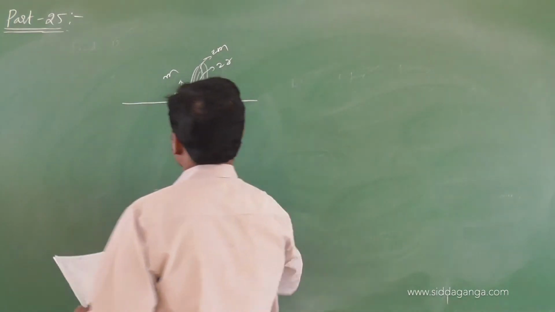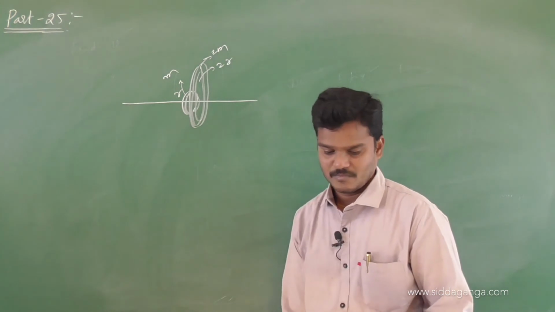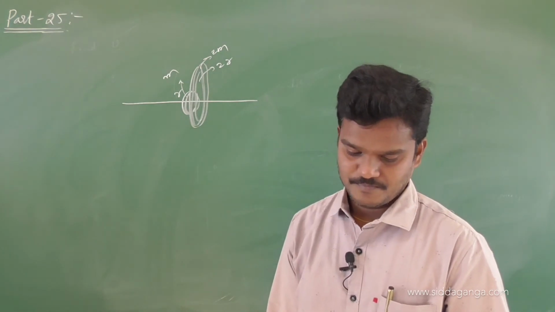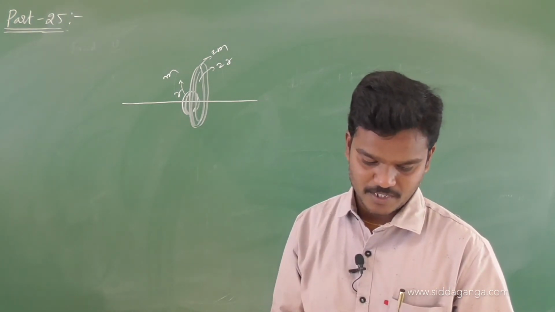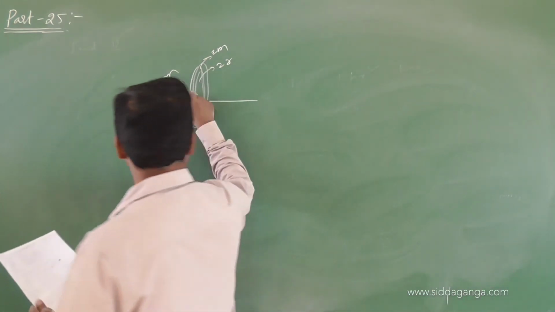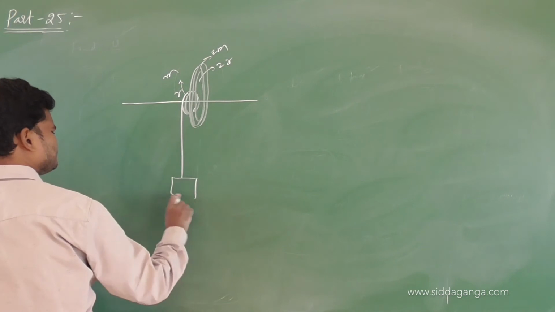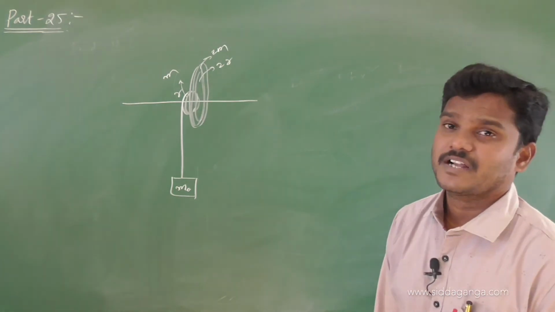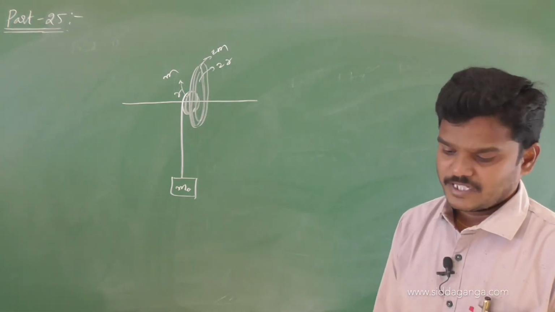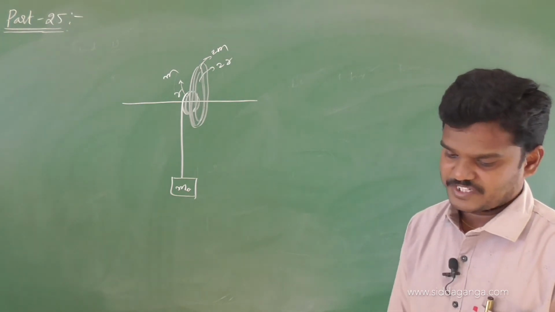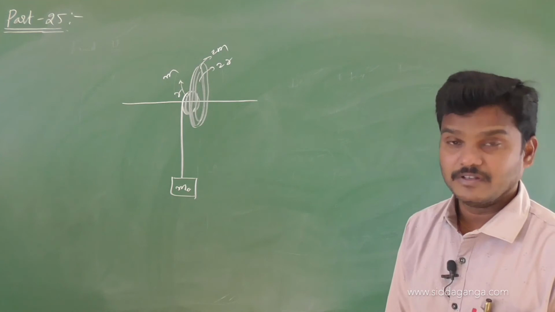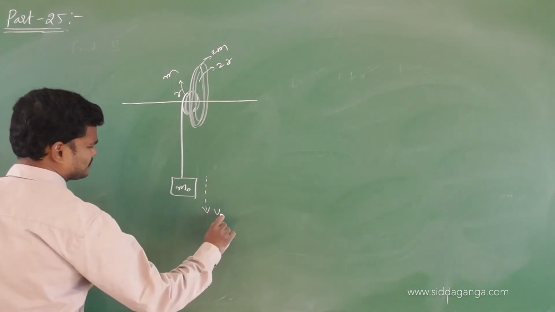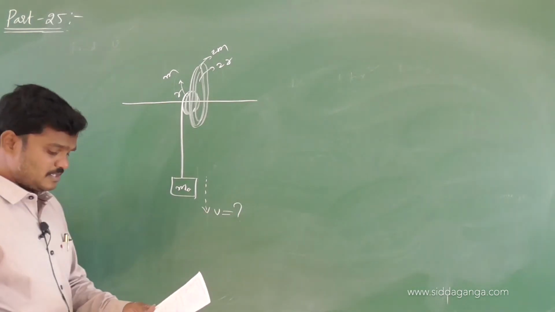One disc is smaller, the other is two times r. A block of mass m naught is attached to the smaller disc. If the block is released from rest, then what is the linear speed of m naught?